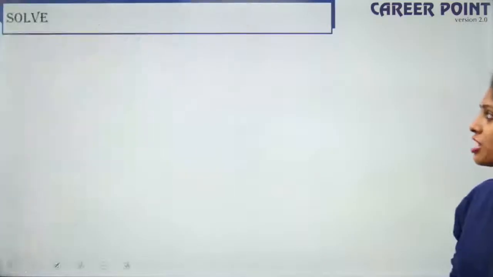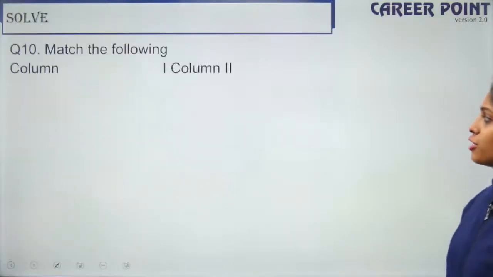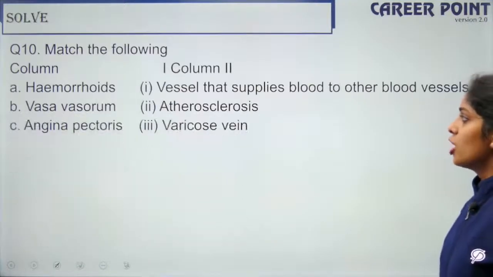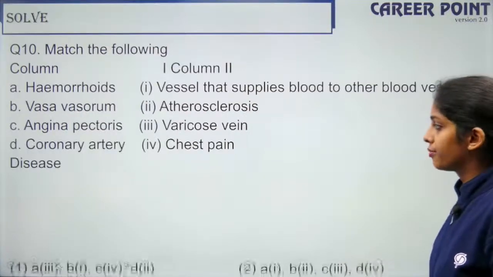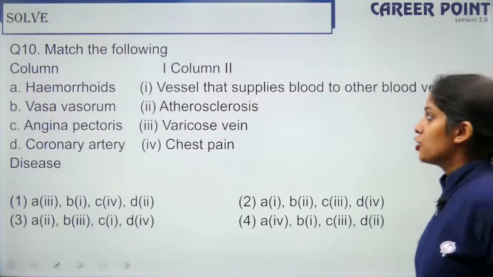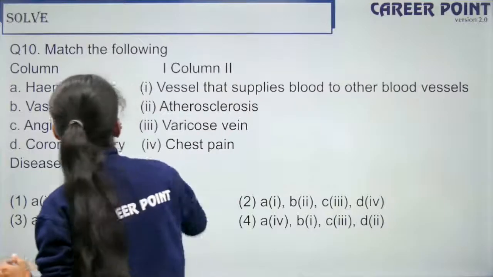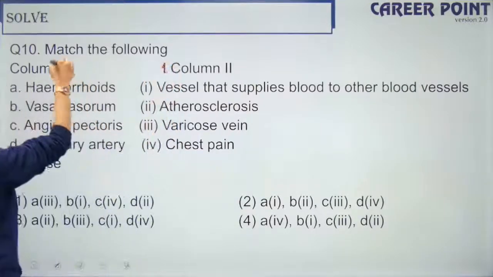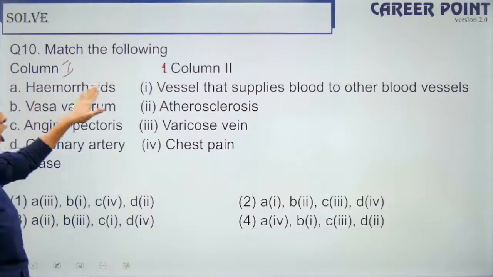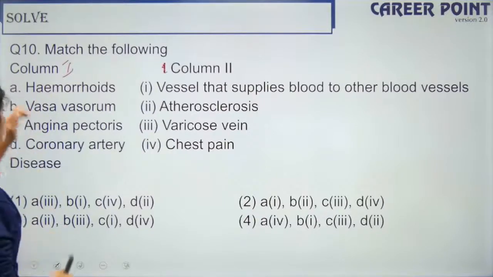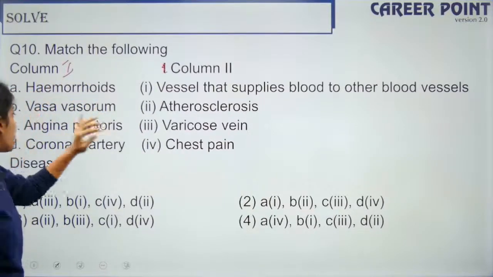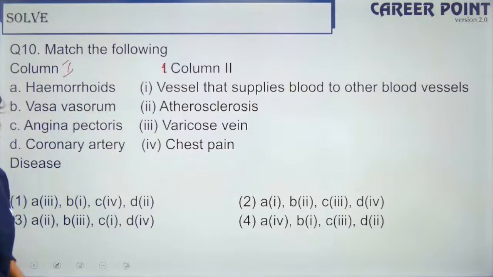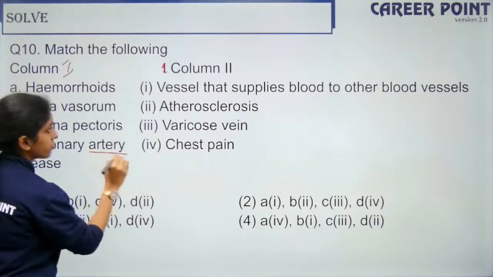The last question from this chapter. Match the following. Column 1 and column 2. See if you can match it. Hemorrhoids, vasa vasorum, angina pectoris, coronary artery. So it says artery.